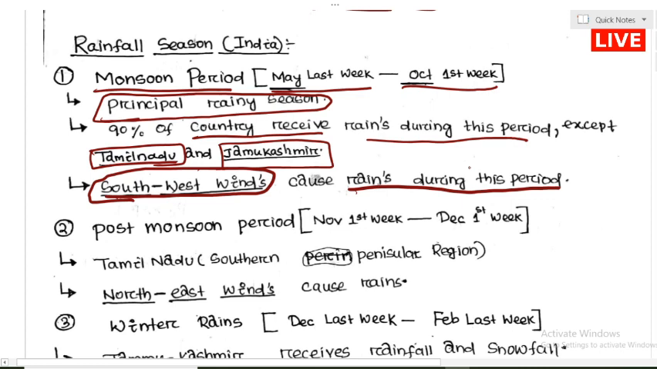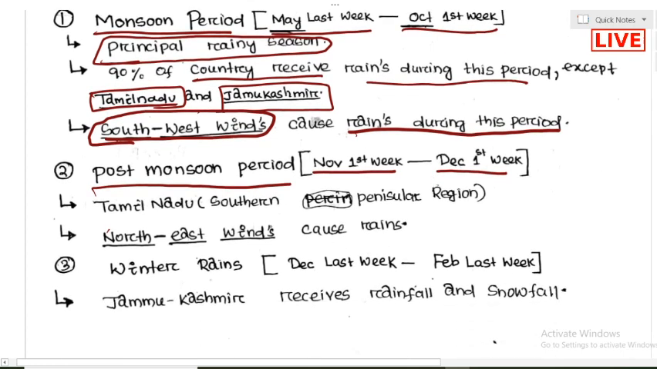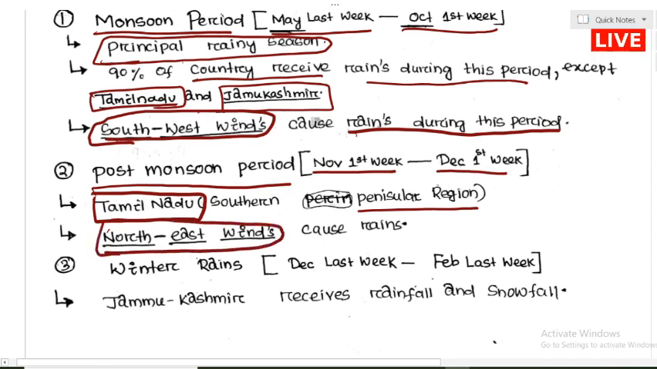The second rainfall season is after the monsoon, called the post monsoon period. The monsoon period ends in the first week of October, and the post monsoon period starts in the first week of November and ends in the first week of December. It is only for 1 month. During this post monsoon period, Tamil Nadu, the southern peninsula region, will receive the rainfall. The reason is the northeast wind direction, which causes the rain.